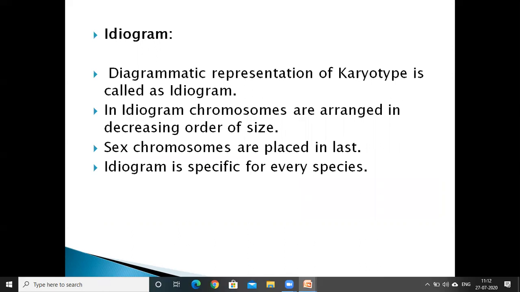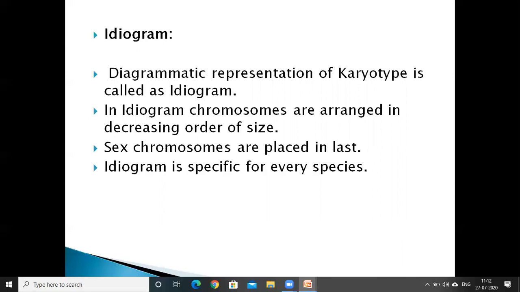Ideogram. Ideogram means the diagrammatic representation of a karyotype. The diagrammatic representation of a karyotype is called an ideogram. So it shows all the morphological features of chromosomes.